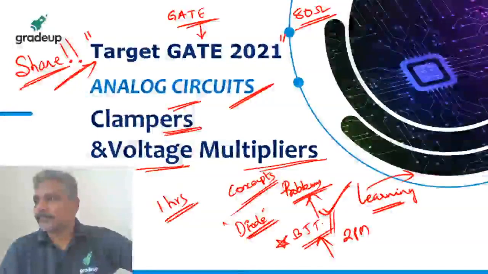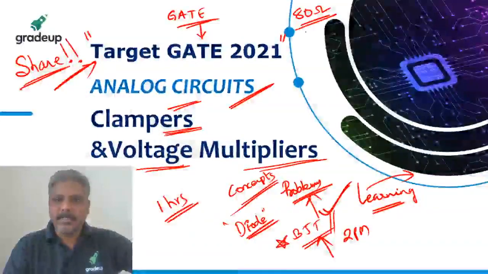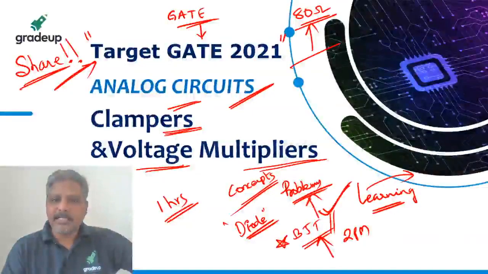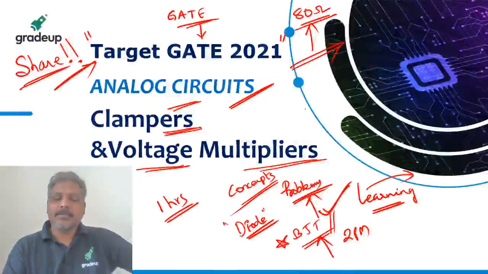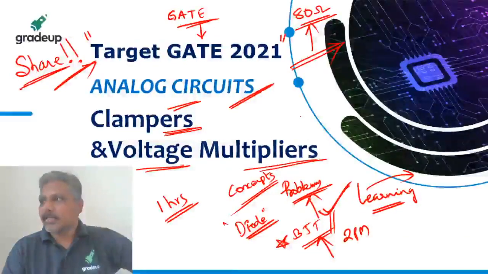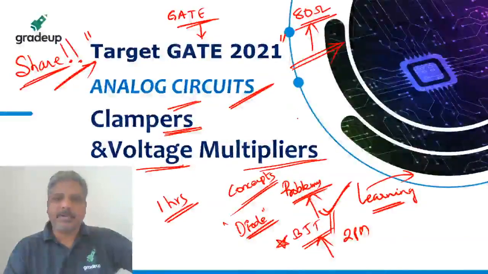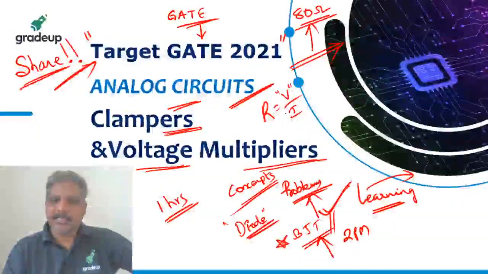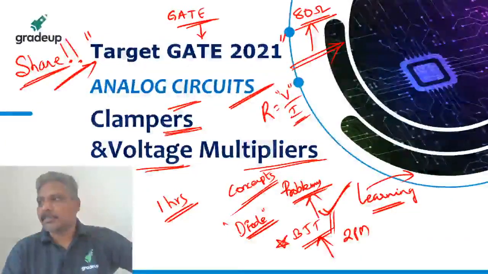Sure. Yes, guys, 80 ohms is the correct answer if you have done it. If anybody has not done it, please do it. If you don't get it, please ask me, I'll tell you. Yes, 80 ohms is the correct answer. Perfect it is. It is just resistance that is asked, so we just need to find voltage by current. The voltage across that resistance and the current through that resistance we need to find. You'll get the answer.